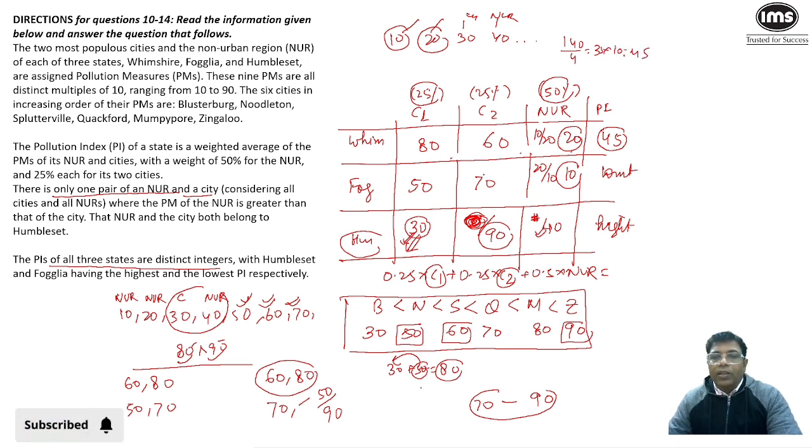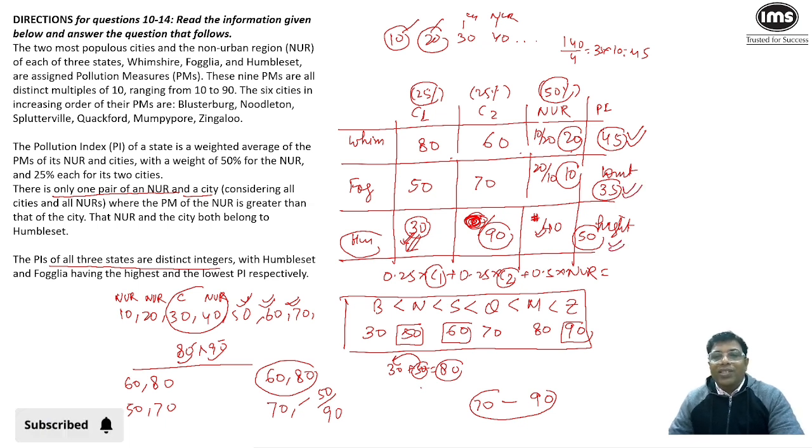If I calculate this, 50 plus 70, 120, 25% is 30 plus 5, this value will become 35. And what is the PI of Humblset? Let's calculate that. 120 is 30 plus 20. This value will become 50. So now we know that PI of Hampshire is going to be 45, PI of Foglia is 35 and Humblset 50.